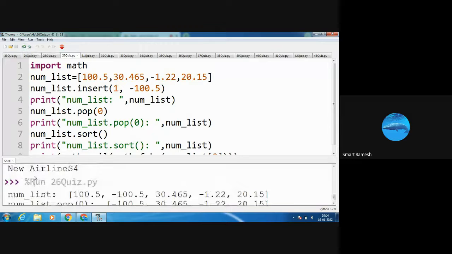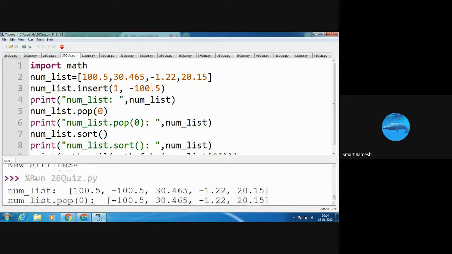See in the output screen. new_list. What is new_list? I am going to print the new list. Here, I inserted at index number 1 minus 100.5. What is index number 0? 100.5. Yes, see in the output screen, 100.5 is there. Next, at index number 1, minus 100.5 is inserted. Next, the remaining 30.465, minus 1.22, 20.15 are displayed.